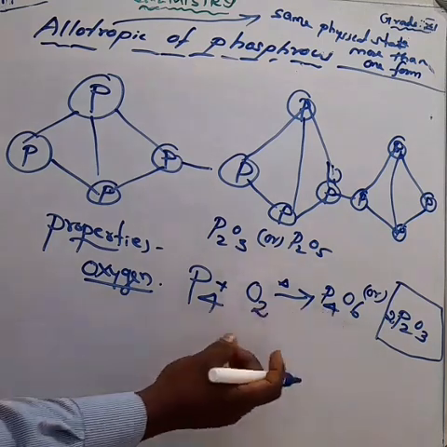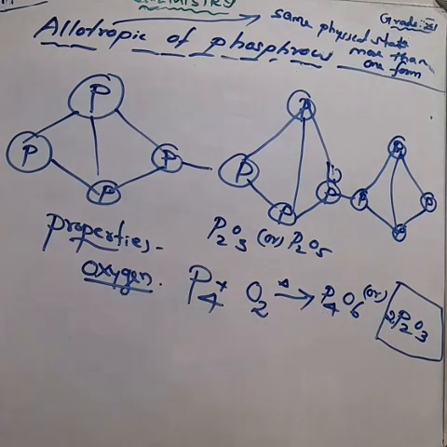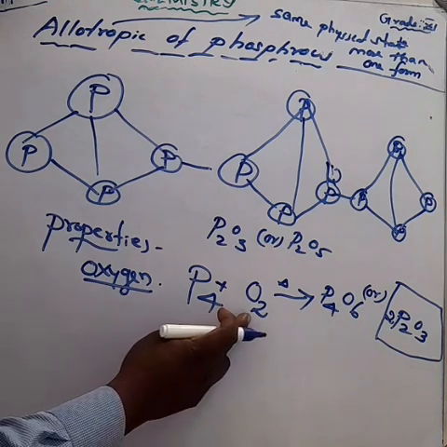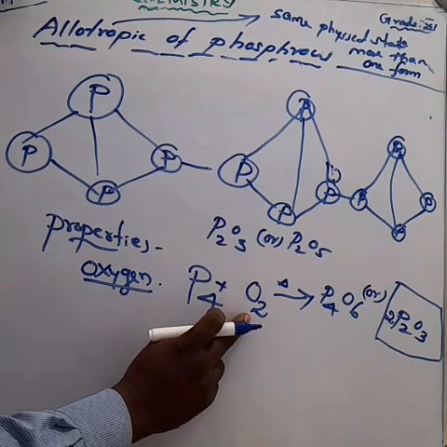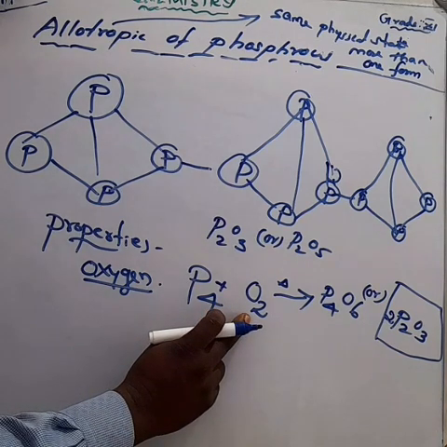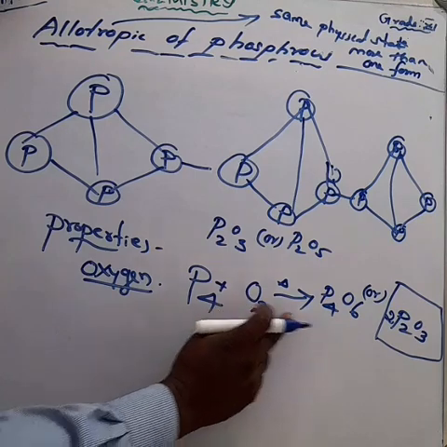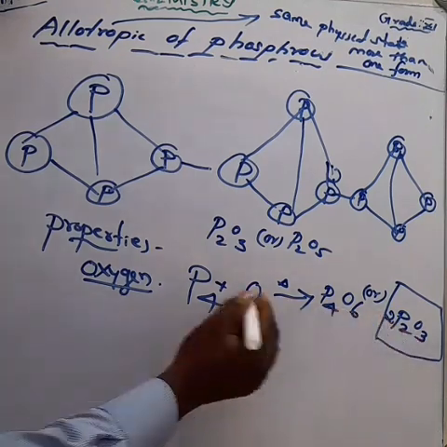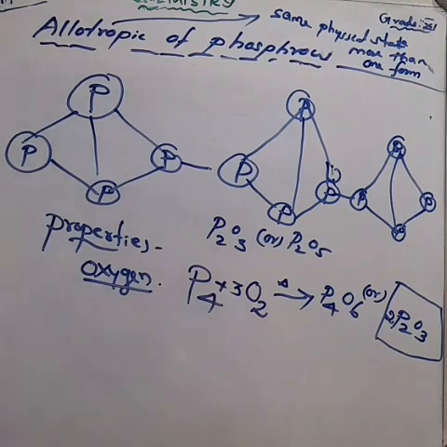Phosphorus trioxide. And one more, we can balance the equation. How much oxygen is there on the reactant side? Only one molecule, that is 2 oxygen. The product side has 6 oxygen. So make it 3 here. 3 into 2 is equal to 6. The equation is balanced. This is about phosphorus trioxide.